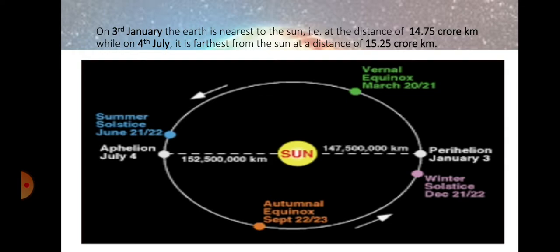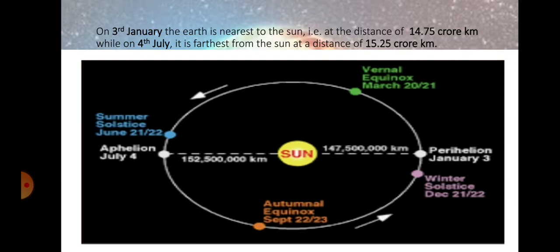It is near to the sun on January 3rd, while on 4th July, while revolving, it is farthest from the sun at a distance of 25 crore kilometers. You can see on your screen.